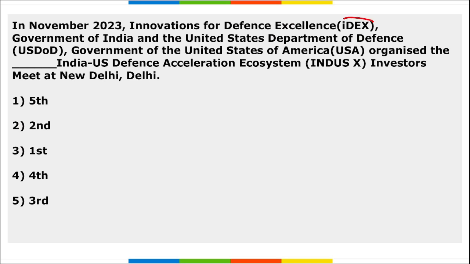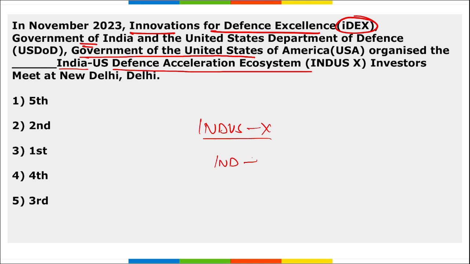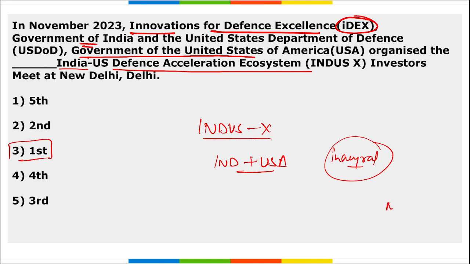Next, iDEX, that is Innovation for Defence Excellence under the Government of India, and the Government of USA organized the dash edition of the India US Defense Acceleration Ecosystem. So this was between India and USA. The question asked here is, which edition was organized between the Indian government and the USA government? This was the first, so we can say this was the inaugural edition of this event. And where was this? It was in New Delhi. Correct. This is basically to raise startups, to help the startups and MSMEs and to help them grow in that particular area, to provide them with various initiatives, connections, financial help, and so on.